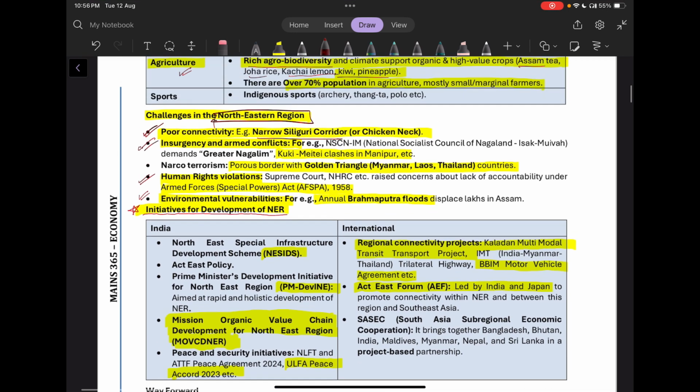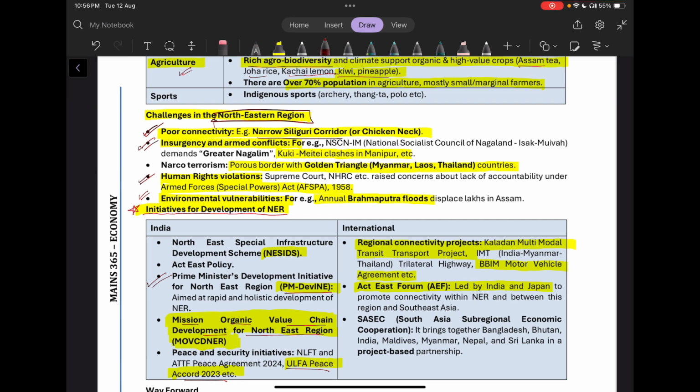So now talking about some of the initiatives for development of the northeastern region. We have MOVCDNER, Mission Organic Value Chain Development for Northeastern Region. Then we also have peace and security initiatives like the ULFA Peace Accord 2023. We have PM-DevINE, which is the Prime Minister Development Initiative for Northeastern Region. This scheme is aiming for a rapid and holistic development of the region.